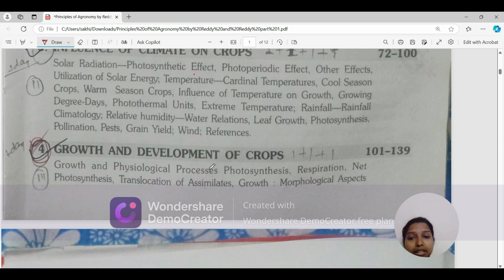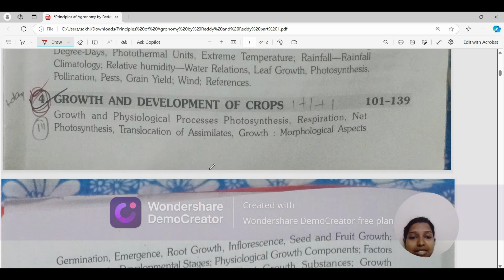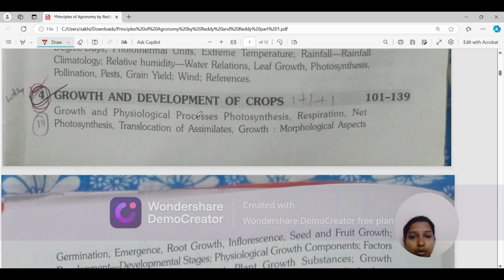Okay. The fourth chapter is growth and development of crops. This is a chapter in which the plant physiology part is given. In the first half, there are the growth and physiological processes: photosynthesis, respiration, net photosynthesis, translocation of assimilates, growth and all. This is the first half, till the translocation of assimilates.